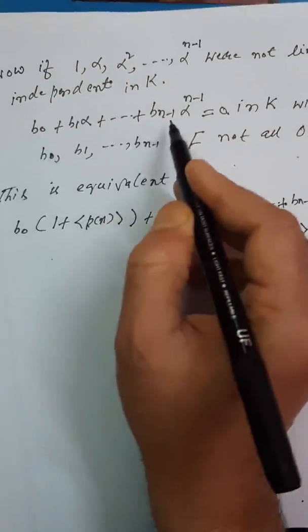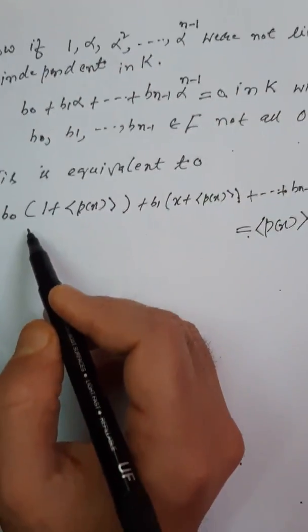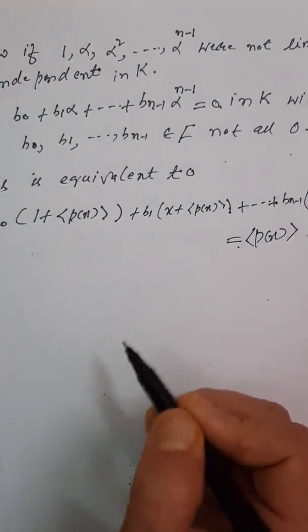So this linear combination equal to 0 in K is equivalent to having this equation in K.